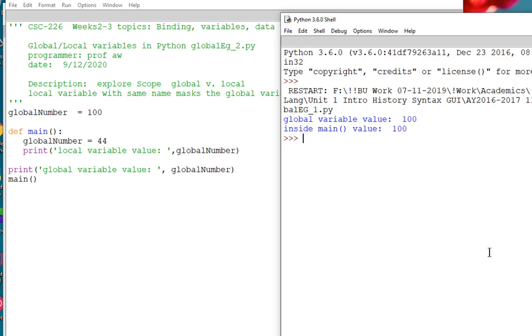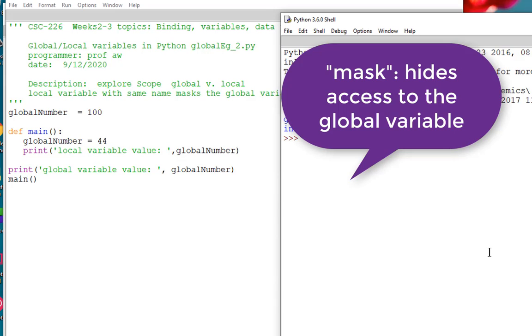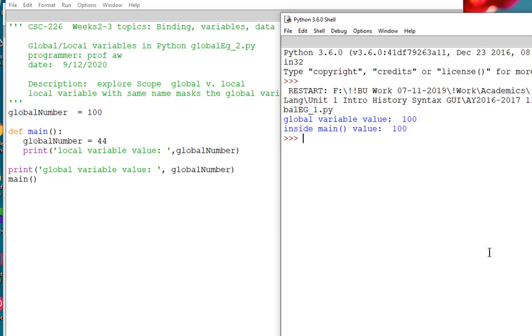So our second example has global number set to 100 outside the scope of function main and preceding it. And then inside main, we now declare another local variable named global number. In most languages, when you do something like this, you are hiding the global variable. And now inside the local scope of main, global number will always find and use the local variable.